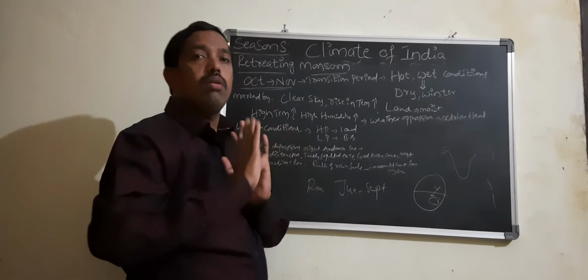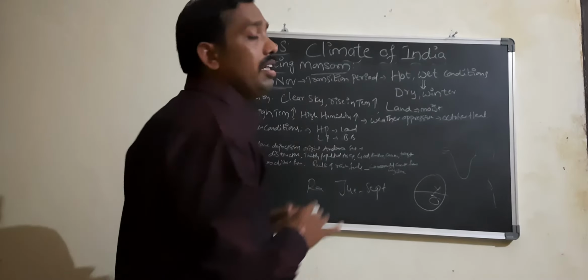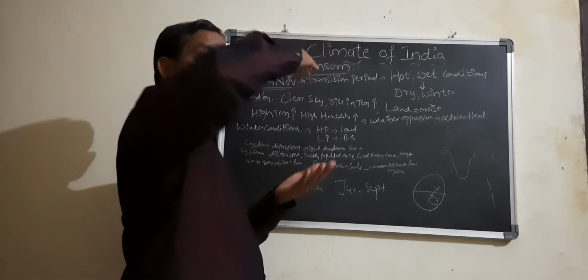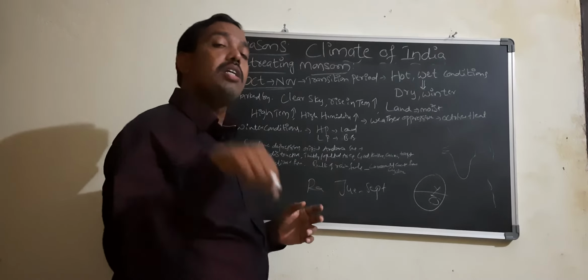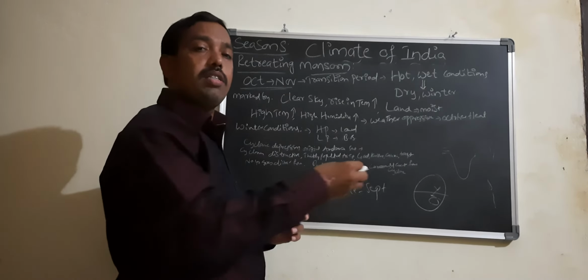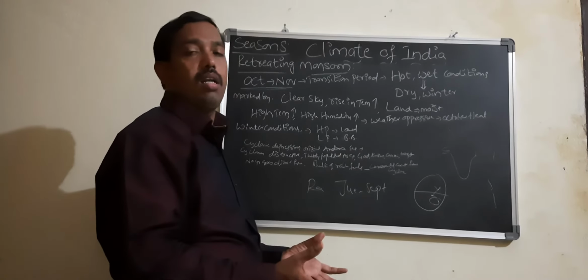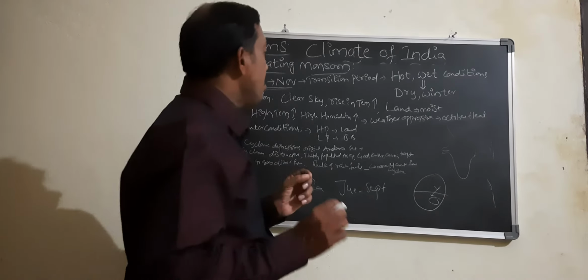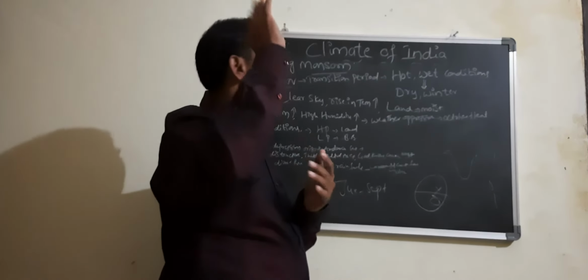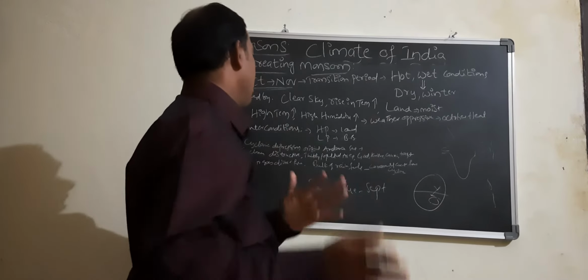Now how can you know that the retreating monsoon has started? The retreating monsoon is marked by clear sky and rise in temperature. Slowly the temperature increases. The land is still moist. Why? Because of the just concluded rainy season, the moisture content is still there in the land. So clear skies, rise in temperature, and moist land mark the retreating monsoon. You can understand that the retreating monsoon has started.